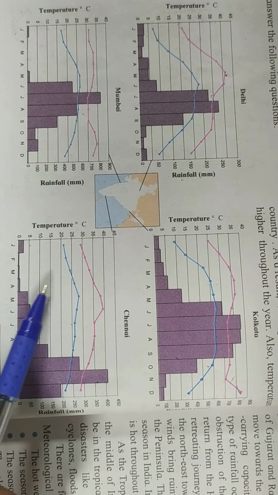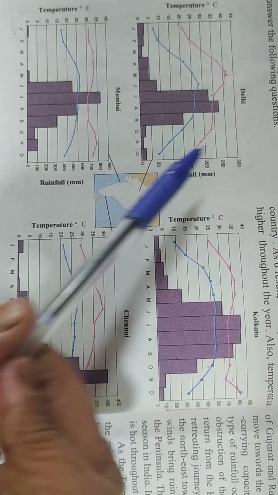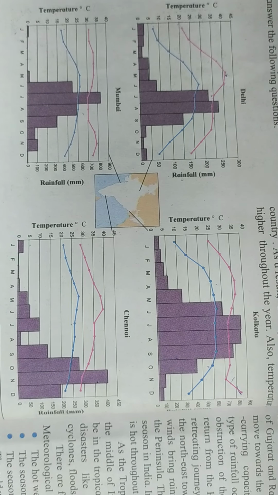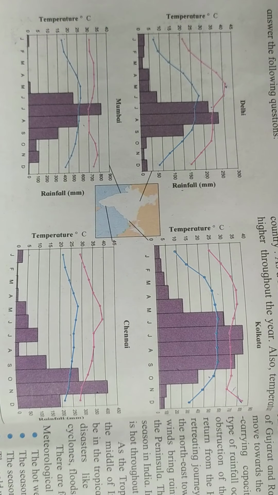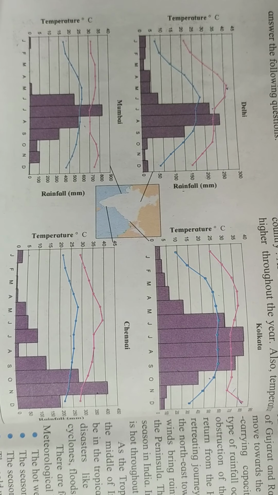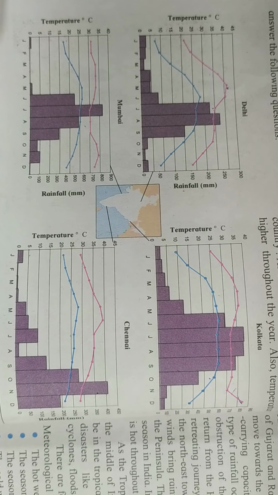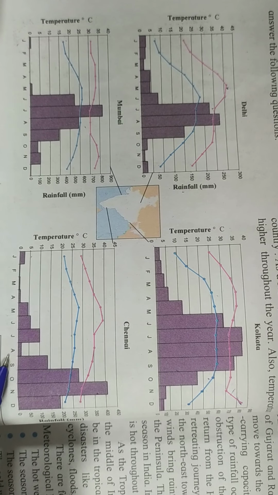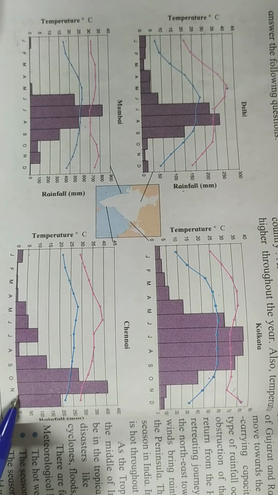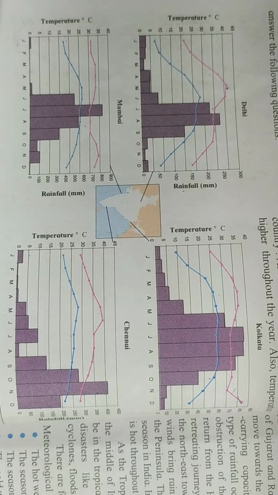So what you will write is, the three cities, namely Delhi, Kolkata, Mumbai, receive rainfall from the southwest monsoon winds from June to September, whereas Chennai receives rainfall from northeast monsoon winds from September to December, and they are the retreating monsoons. Okay, the northeast monsoon is the retreating monsoon. So this is the answer.